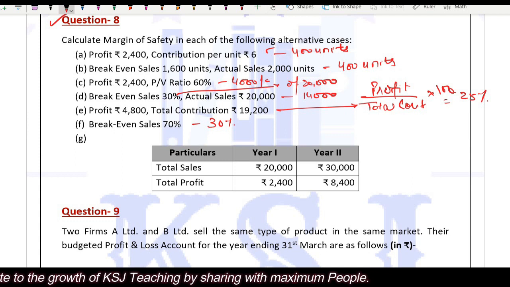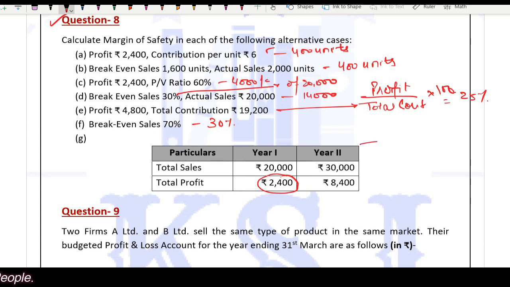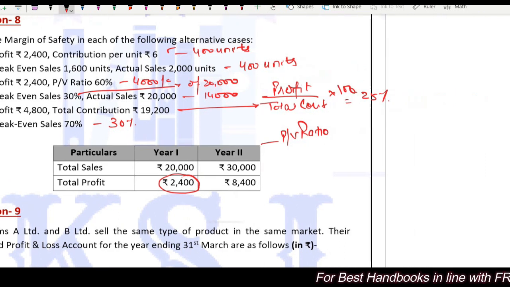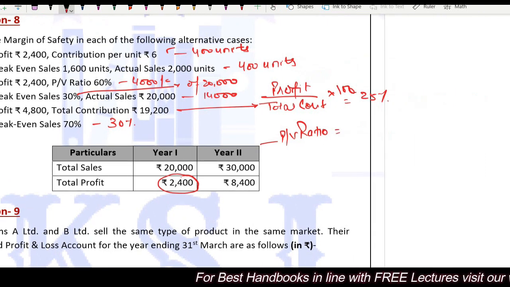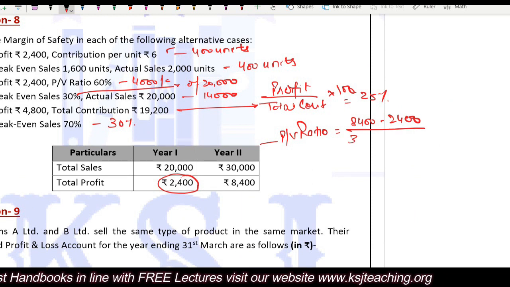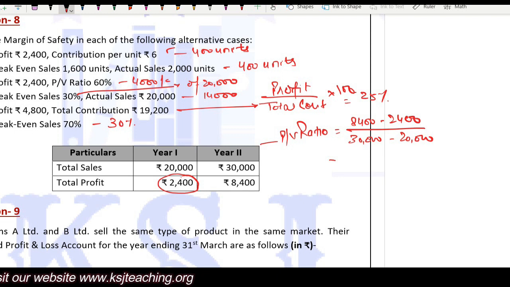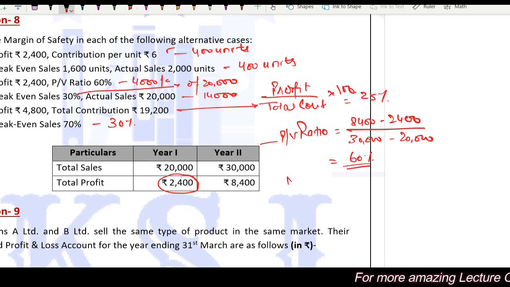The profit for any particular year is given, that is 2400, we can pick. PV ratio, how can we calculate the PV ratio? PV ratio is change in profit divided by change in sales. 8400 minus 2400 divided by 30,000 minus 20,000. This way we can calculate the PV ratio. So it is 60%.